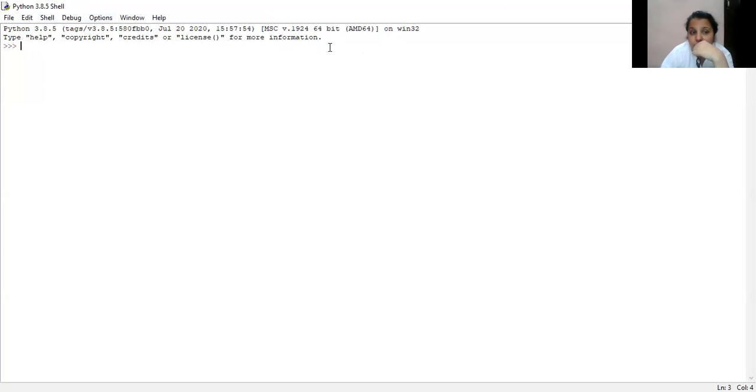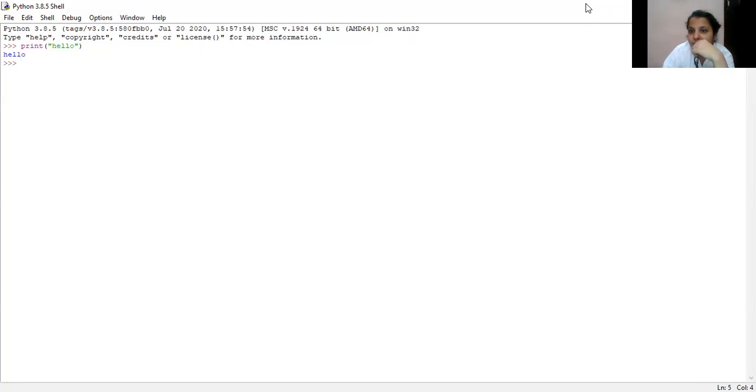You can see the Python version is written there, and this is the prompt command window where the cursor is blinking, so that whenever the user enters a command, like just now I'm entering print, parentheses, and then hello, the moment I press enter, the output I get is hello on the same window screen. So this is the interactive mode in Python.